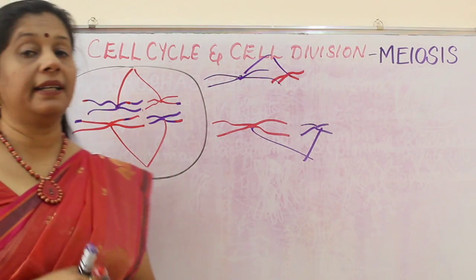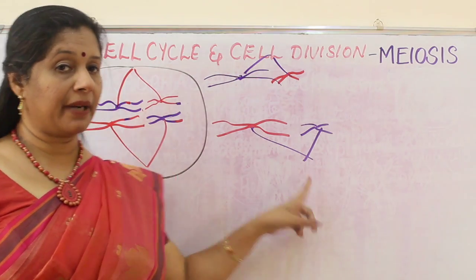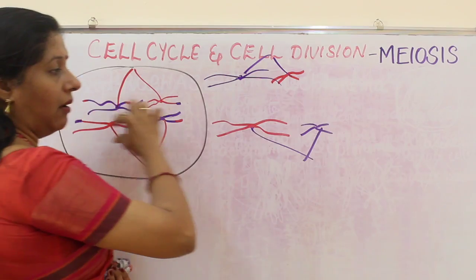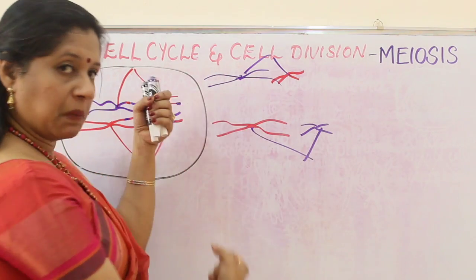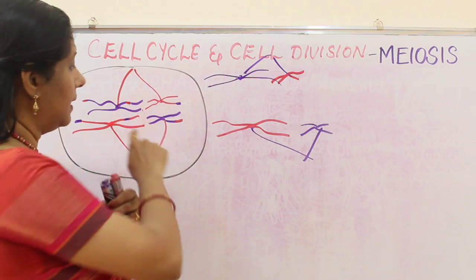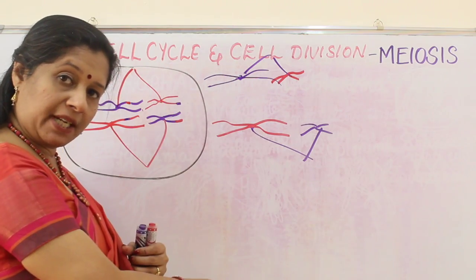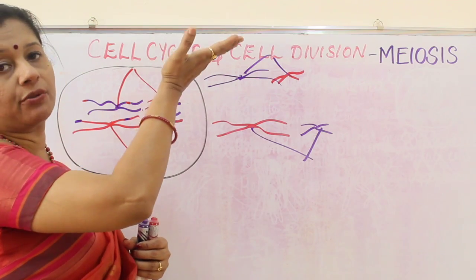Again, can you correlate the difference in the anaphase of mitosis? In anaphase of mitosis, what happened? They all were in the center, each one was split. Chromatids went to each pole. As a result, suppose 4 chromosomes were there, all 4 were split. 4 chromatids to one pole, 4 chromatids to the other pole.